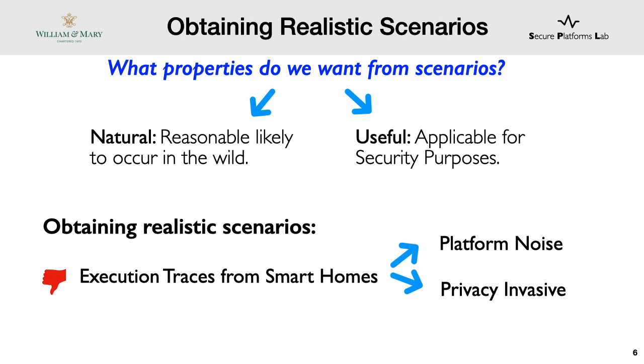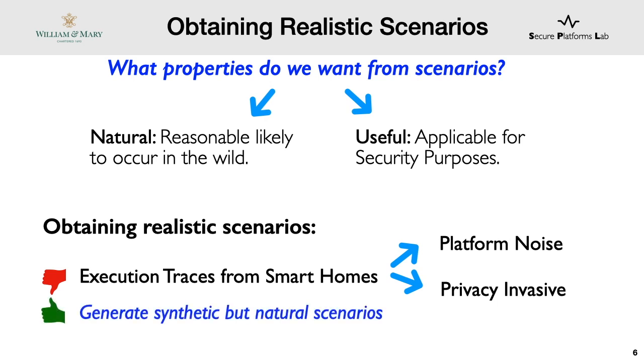Considering smart home adoption is already slowing down because of privacy, we do not want to make the problems worse. After considering these two problems, we dropped the idea of obtaining scenarios directly from the execution traces and instead went for the practical alternative, which is generating synthetic but natural scenarios.